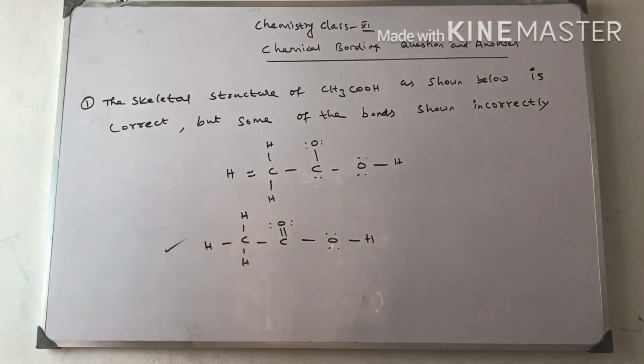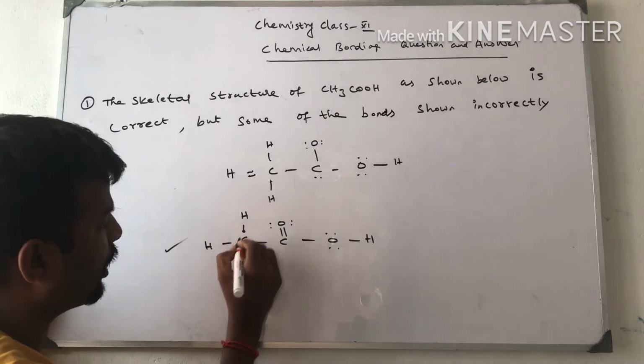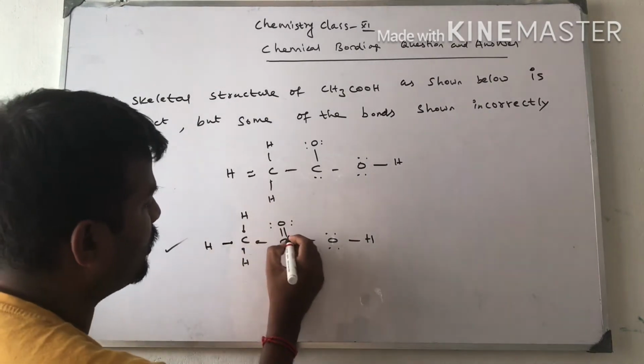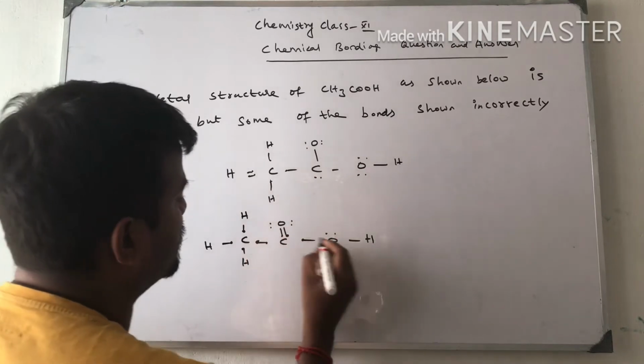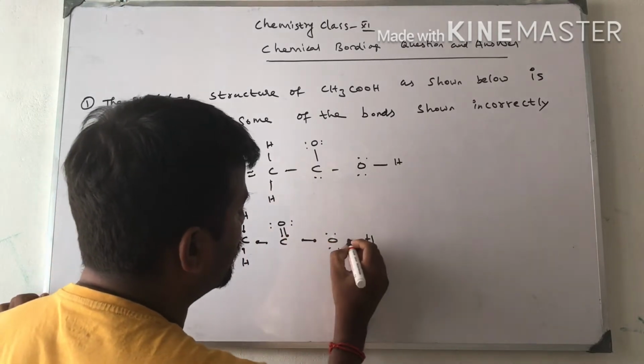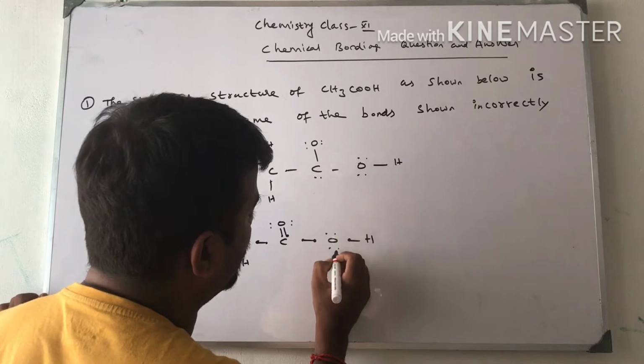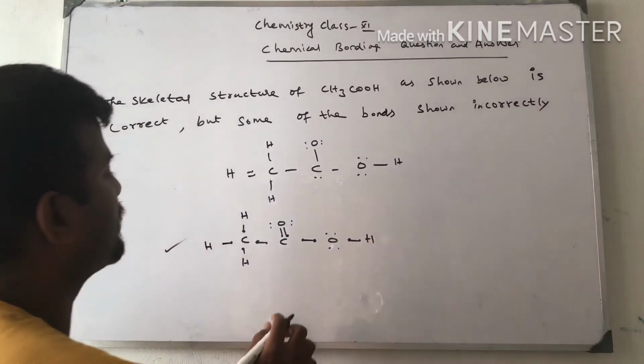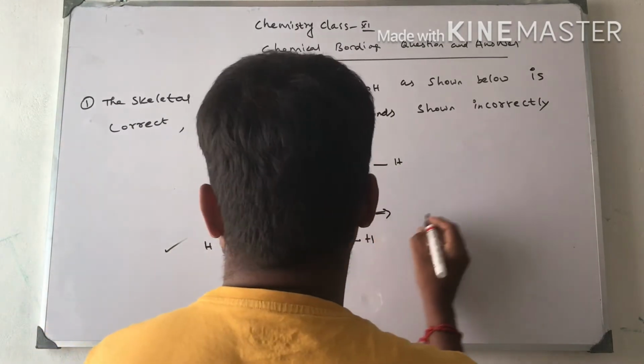This is the correct answer. Here we check the valence of carbon is 4: 1, 2, 3, 4, and here also 1, 2, 3, 4. Carbon valence is satisfied. Here oxygen: 2 plus 2 is 4, 4 plus 2 is 6, 8. So we have to draw the structure in octet format like this.